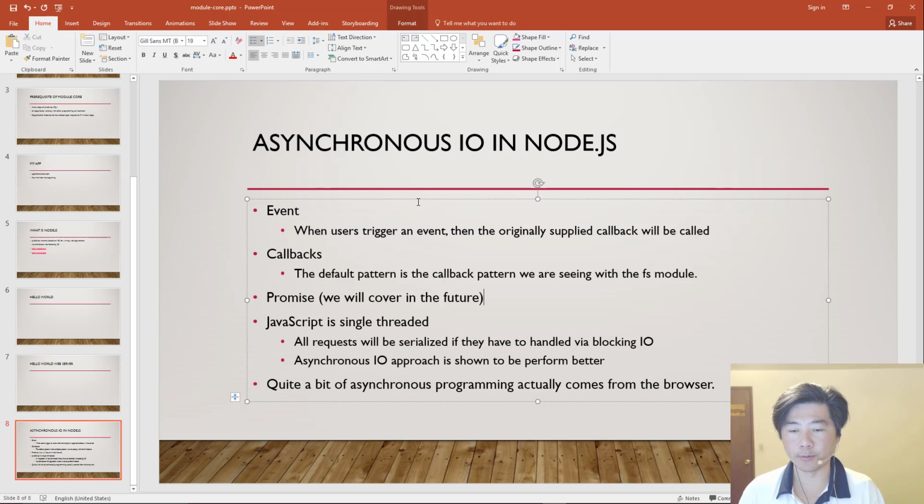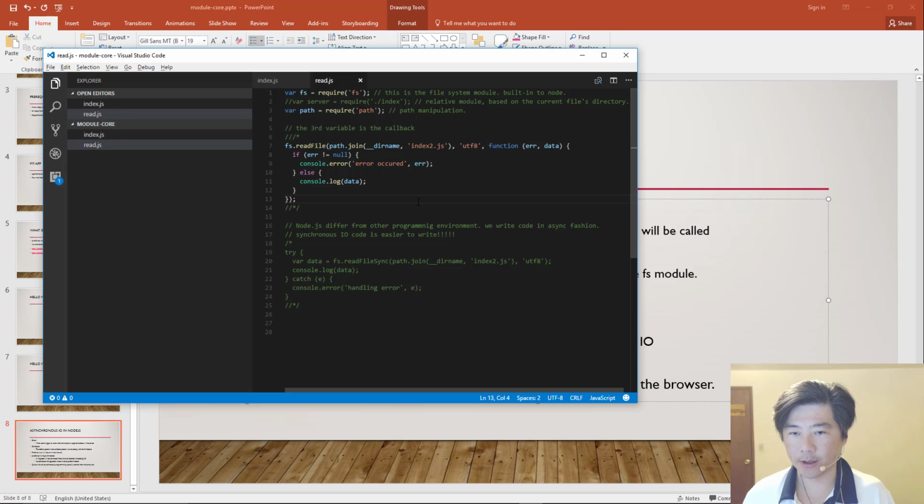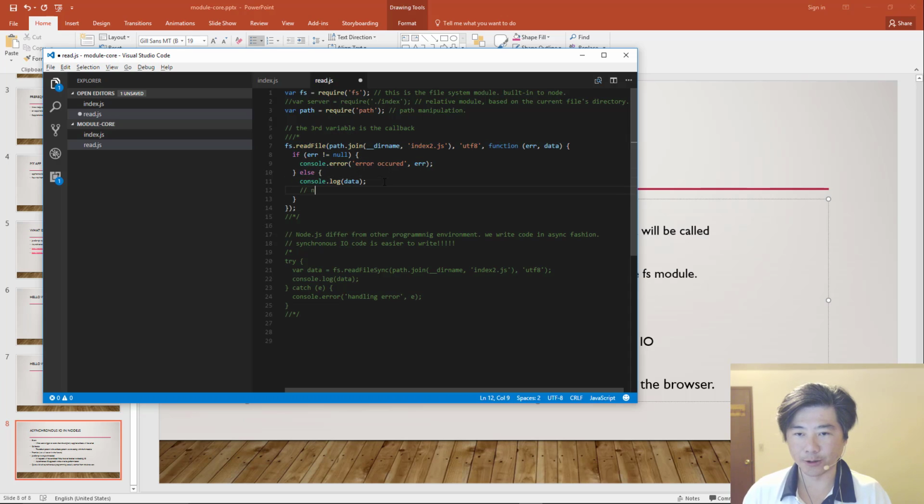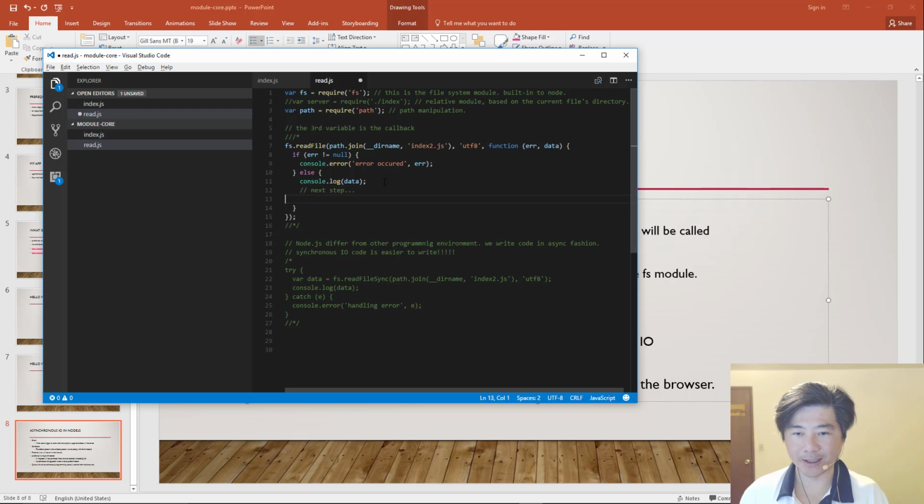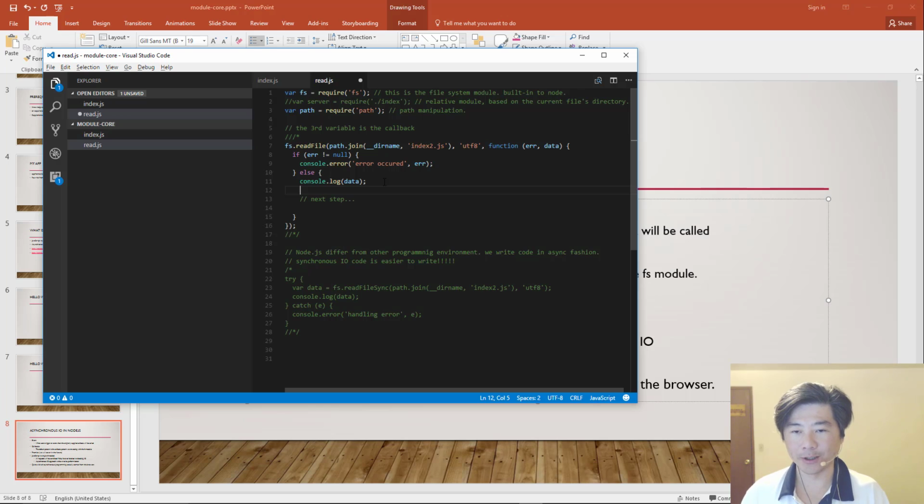is one way to make callbacks easier to write, because one of the interesting things about writing callbacks is that you cannot handle the next step until here. So if you think of it this way, it's something like this. If I want to read 4 files, then I have to write code like this.